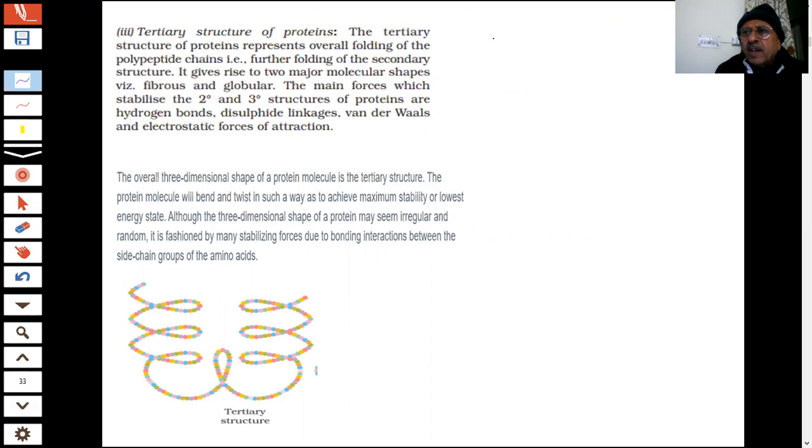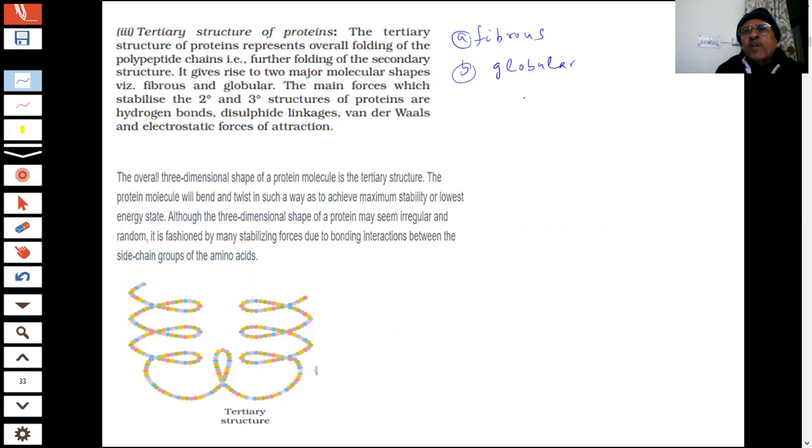Primary, secondary, and tertiary. The tertiary structure of protein represents the overall folding of the polypeptide chains. Further folding of the secondary structure takes place, student. Secondary structure has been formed by hydrogen bonds. Further folding gives rise to two molecular shapes, fibrous or globular. Now two shapes are formed, fibrous or globular, and that is why we define proteins as two types, fibrous and globular.